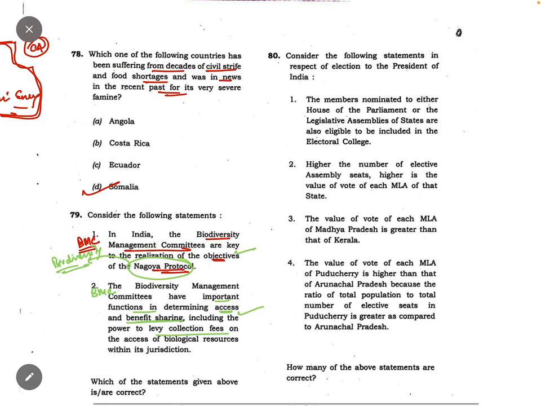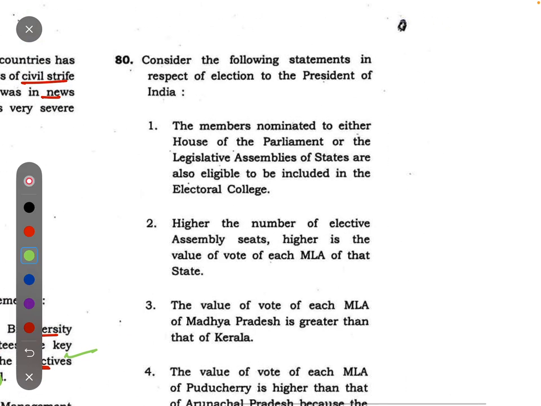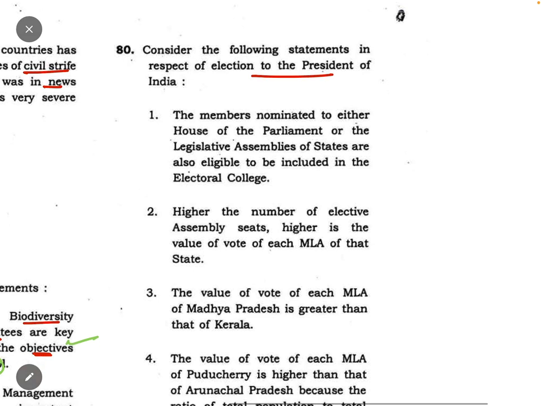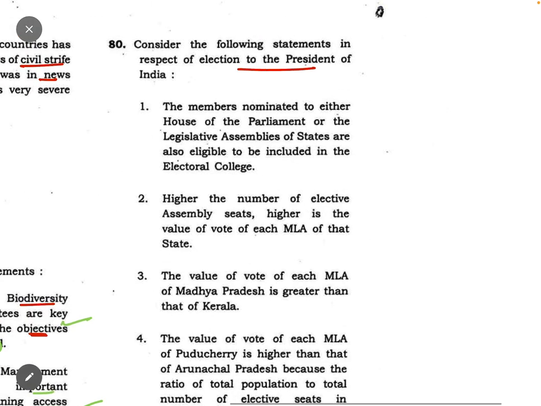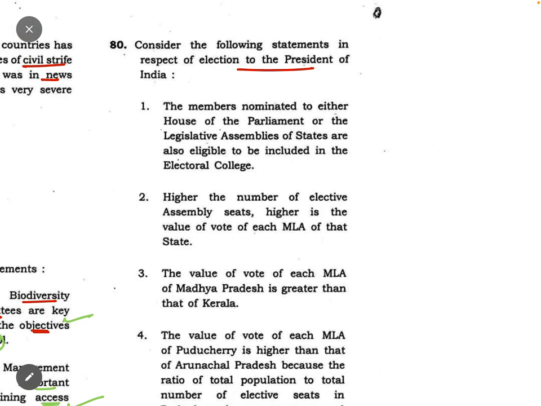Question number 80. Consider the following statements in respect to the election of the president. This question was a really tough one, but see how we could have solved it. Members nominated to either house of the parliament or the legislative assemblies are eligible to be included in the electoral college. No. In president's election, nominated members are not included in the electoral college. Pure Lakshmikant. So this is incorrect.